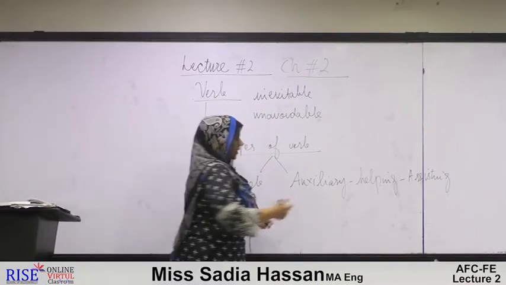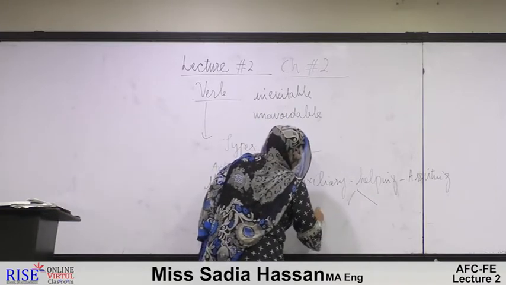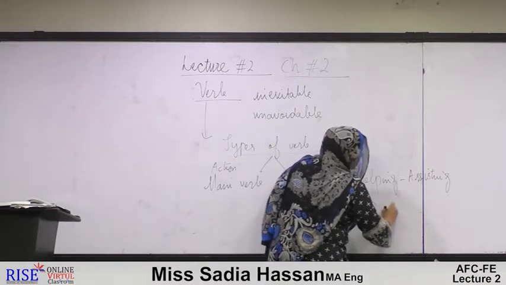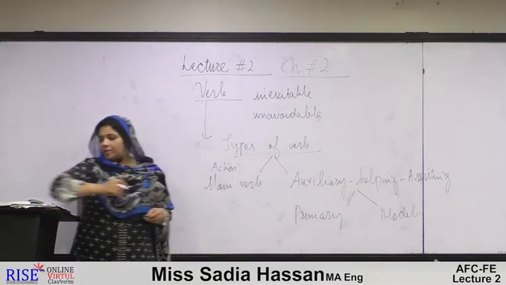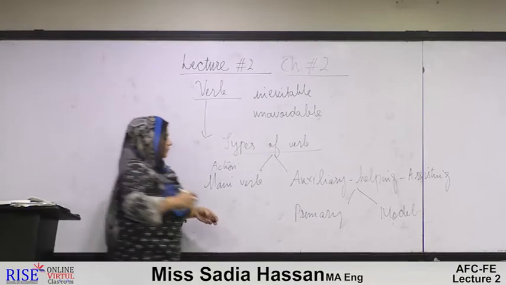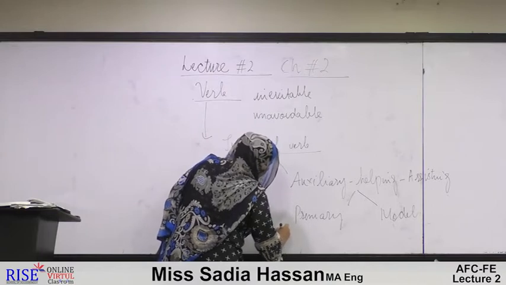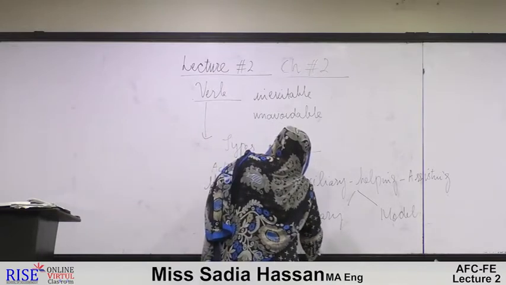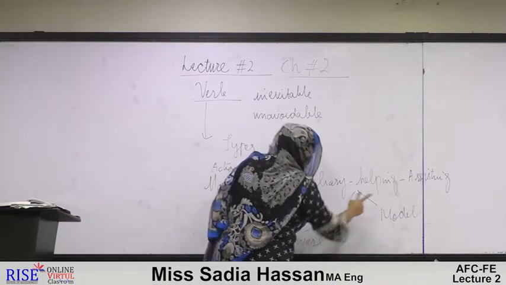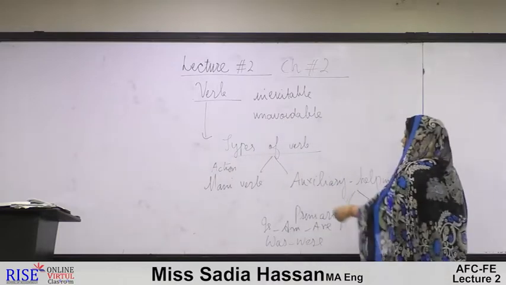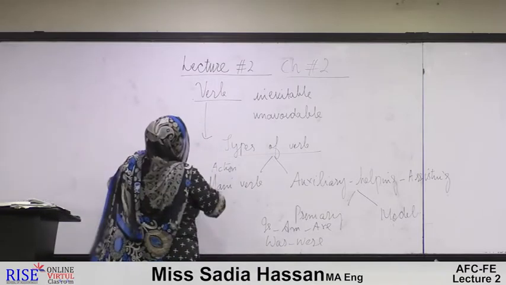Helping or auxiliary verb is again subdivided into two types. That is called as primary helping verb and the other is named as modal helping verb. What do we mean by primary helping verb? Primary helping verbs include is, am, are, was, were, and by modal helping verb we have a long series of them. Now we discuss in detail first the primary helping verbs.